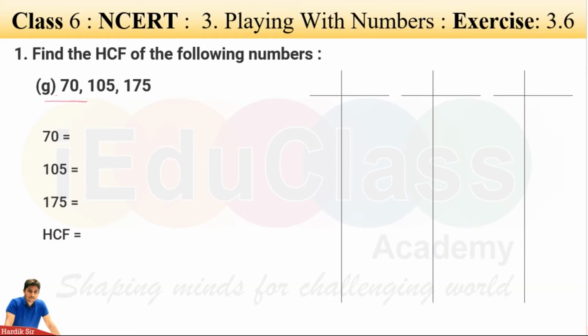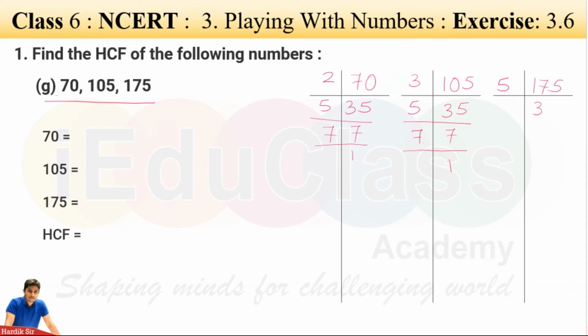Sum number G, 70, 105 and 175. So first number is 70, second number is 105 and third number is 175. 2 into 35. Okay, second number, 5 into 7, 7 ones are 7. Here 3 3s are 9 and 3 5s are 15. 35 3s are 105. So 5 7s are 35 and 7 ones are 7. Here you cannot divide it by 3. So let's take 5. 5 3s are 15 and 5 5s are 5 7s are 35.